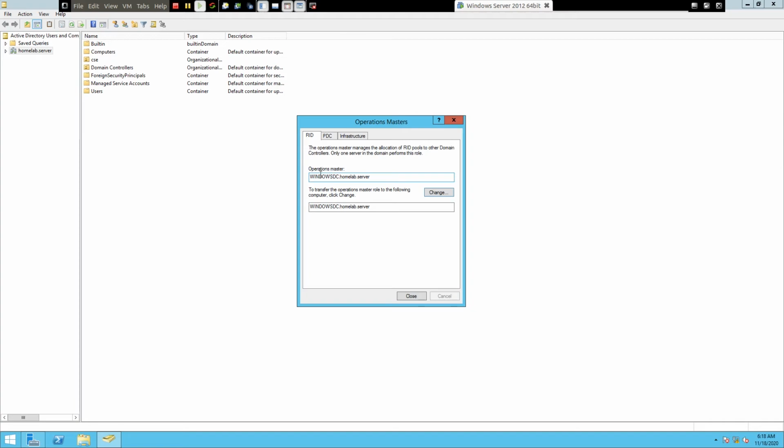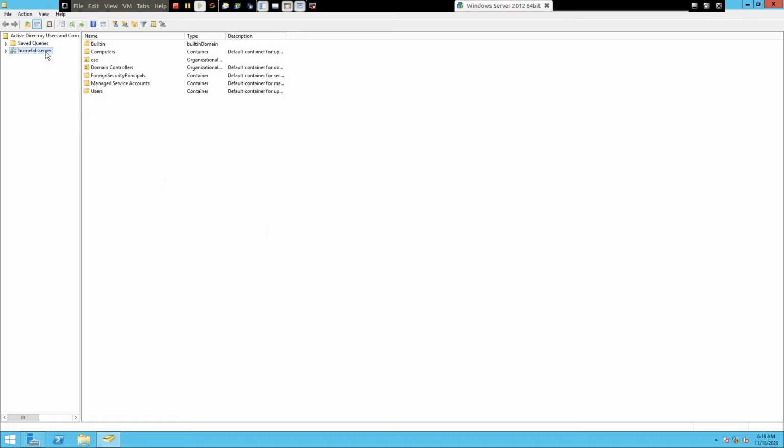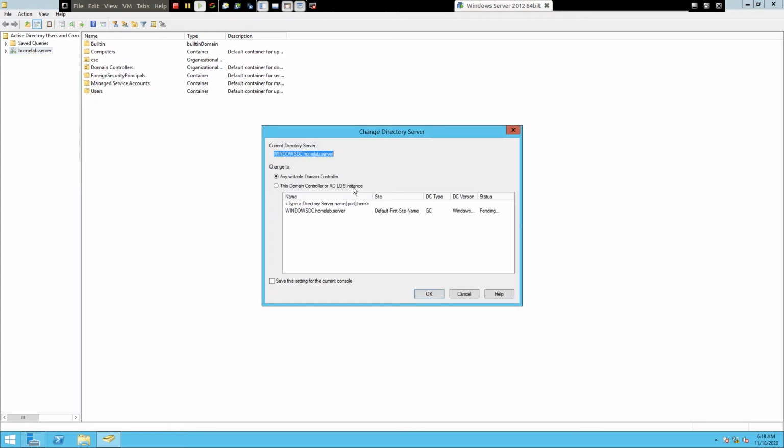As you can see here, this is our Windows DC, and you can see this is the operations master for RID, PDC and infrastructure as well, because we have only one DC. By default everything is set to this Windows DC. If you want to change this to another domain controller, just close this one and say Change Domain Controller. Here you will see a list of all domain controllers in your forest. We have only one domain controller, so I cannot show you the changes now.